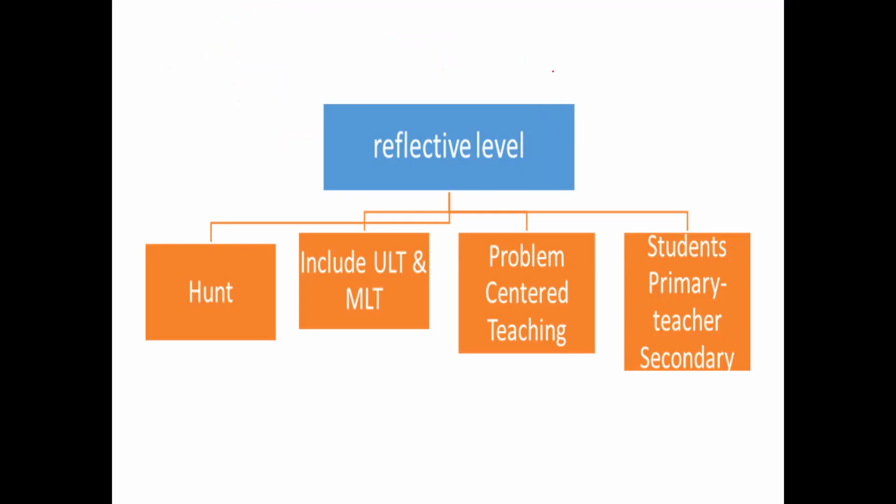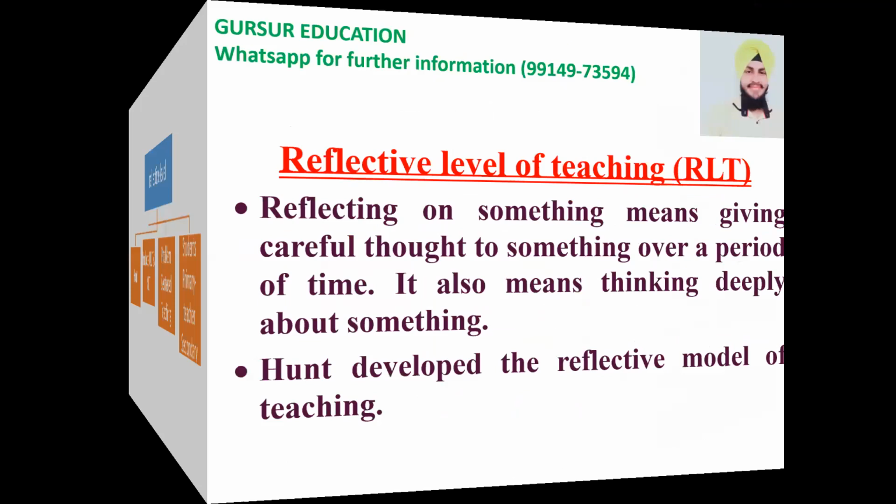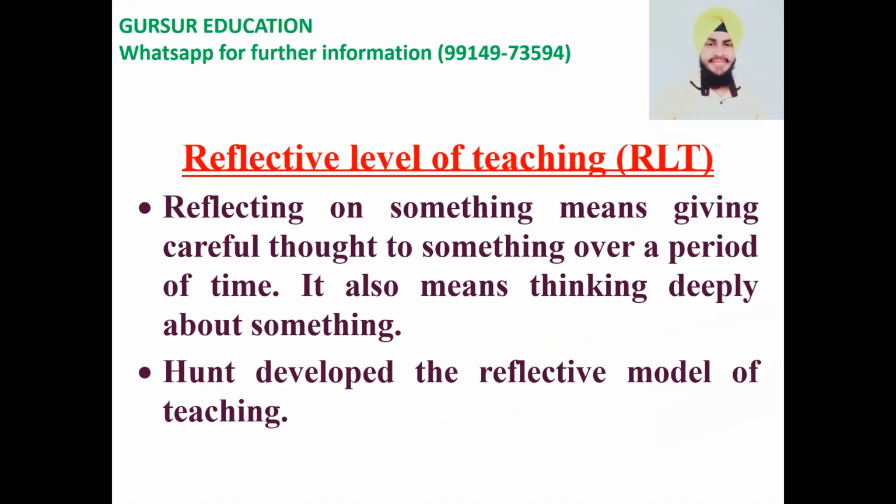Okay. So now I think you would have understood the complete subject matter. It would not be difficult for you to learn each and everything right now. So reflective level means careful thought of something over a period of time. That means thinking deeply, right? Like I'm doing right now in my research. Hunt developed this.